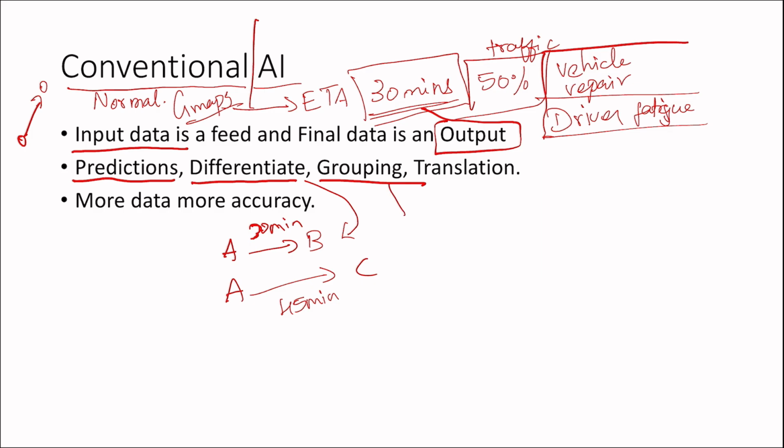Maximum, we can say, categorization, and translation also. These are predefined, right? For example, how are you?